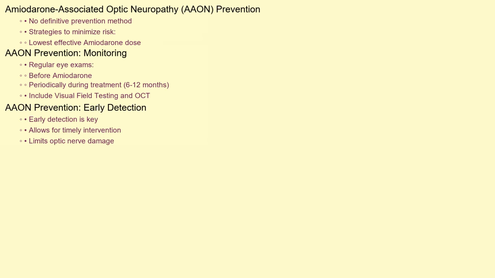Currently, there is no definitive way to completely prevent AAON in patients who require amiodarone. However, several strategies can help minimize the risk. The most important is to use the lowest effective dose of amiodarone necessary to control the heart condition. Regular eye exams, including visual field testing and OCT, are essential for early detection of any changes. These exams should be performed before starting amiodarone and then periodically during treatment, typically every 6 to 12 months. Early detection allows for timely intervention, potentially limiting the extent of optic nerve damage.